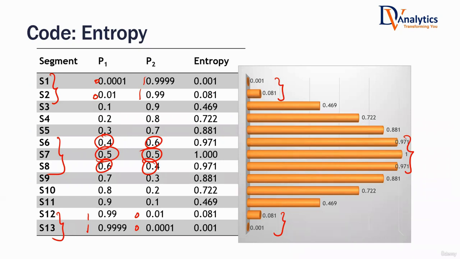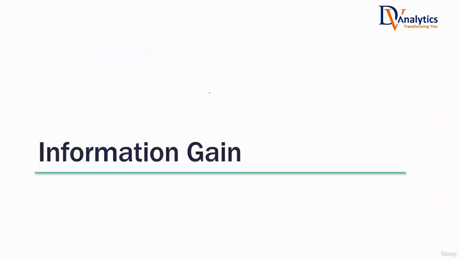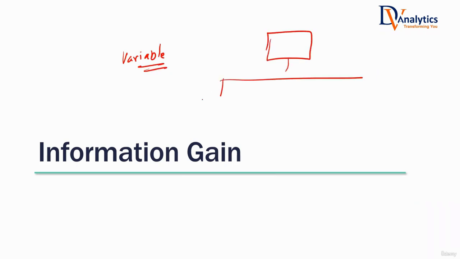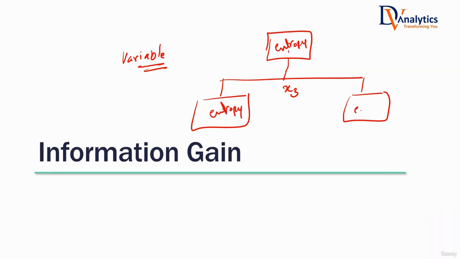Now comes the actual final formula, which is information gain. So what is information gain? Information gain is calculated for a variable. For example, if you want to divide this set based on the x3 variable, information gain is entropy before splitting minus the average entropy after splitting.